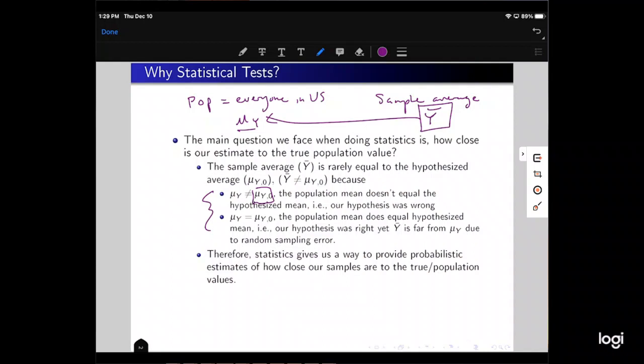Another reason would be that the population mean does equal the hypothesized mean, but y bar is far from mu y due to random sampling error. Maybe we sampled only the rich people in the US and calculated y bar from the rich people, and it turns out our hypothesis was correct, but our sample was really wrong. And therefore, statistics gives us a way to provide probabilistic estimates of how close our samples are to the true population values.